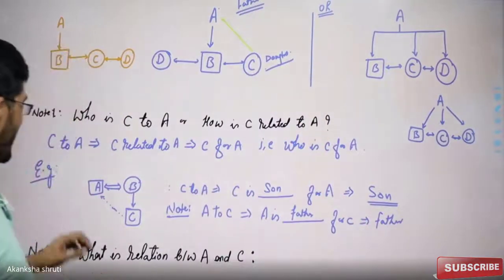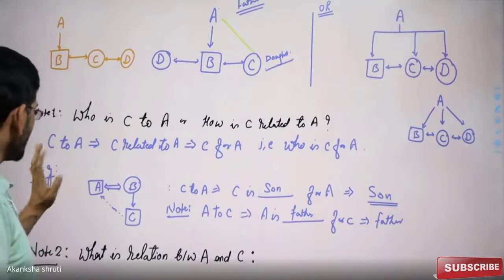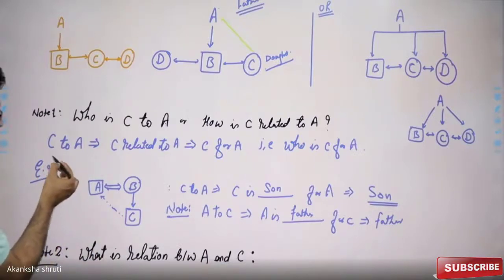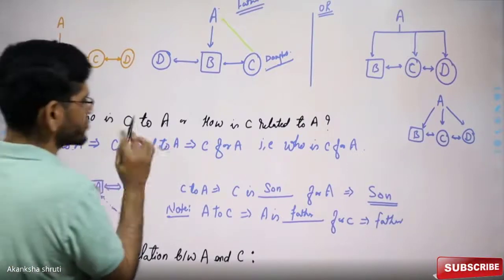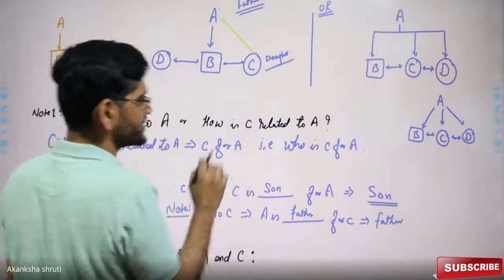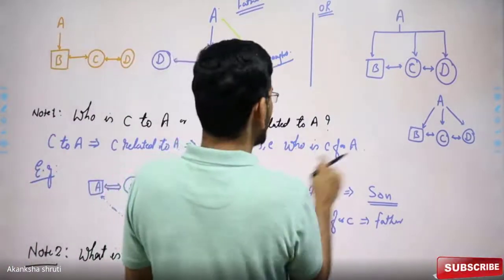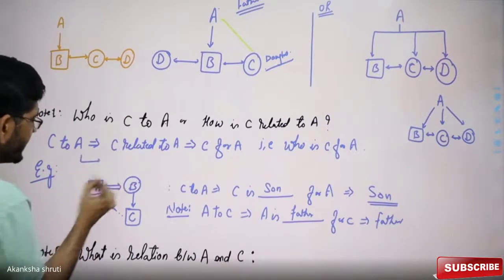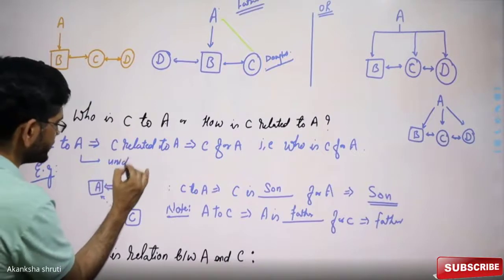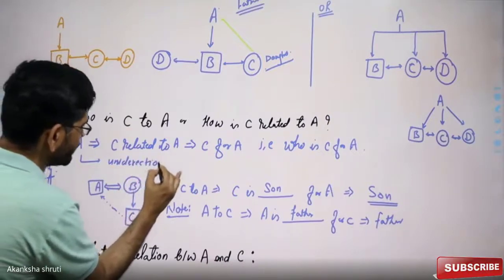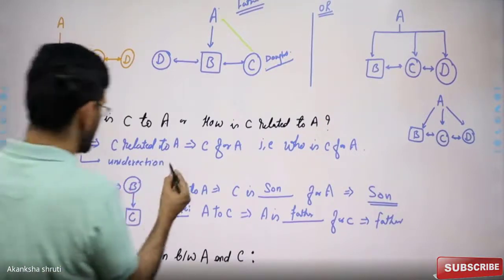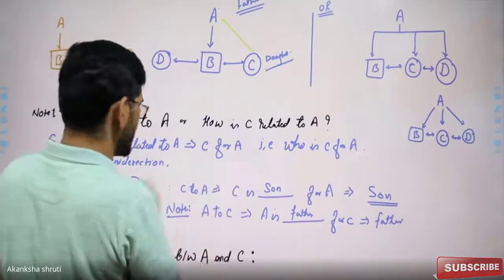Therefore, for finding the relation from C to A or from one to another, we have to look from the first toward the second. Say C to A means C related to A, mean the same thing, or C for A mean the same thing, means who is C for A. So this kind of relation is unidirectional. Unidirectional means only one relation from one to another, that is from C to A we have to look, and that we have to tell.